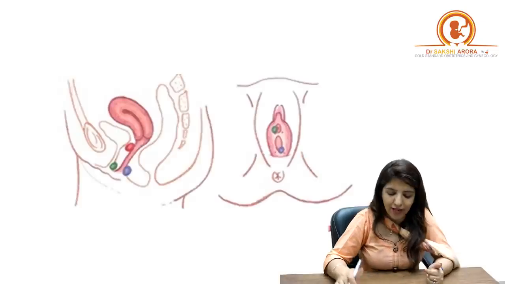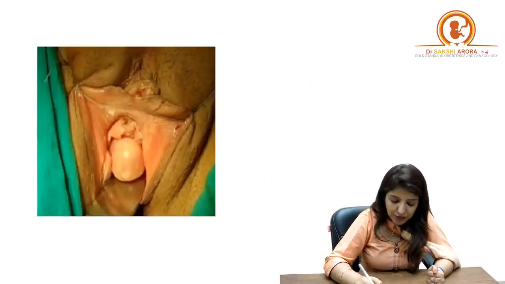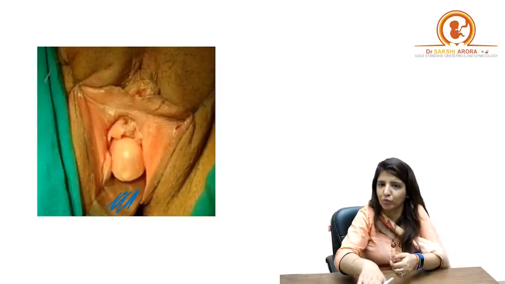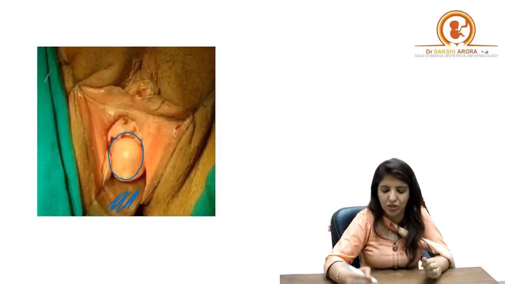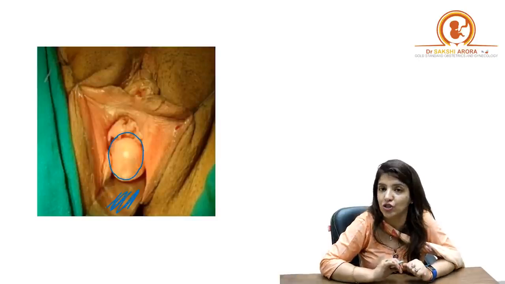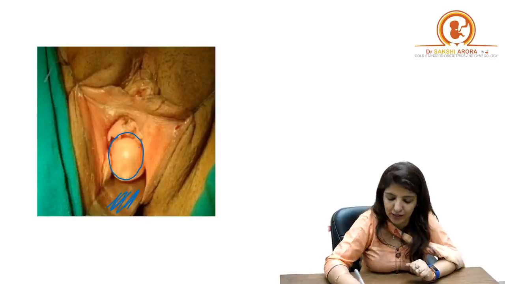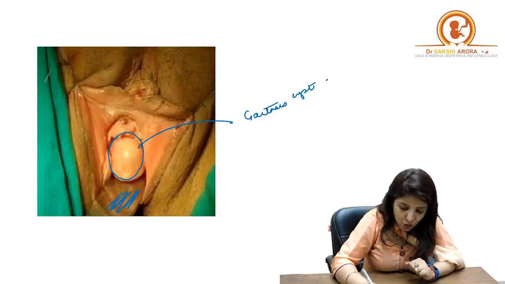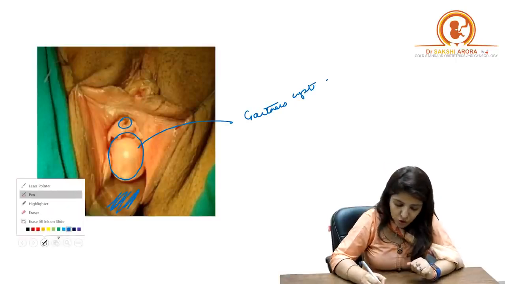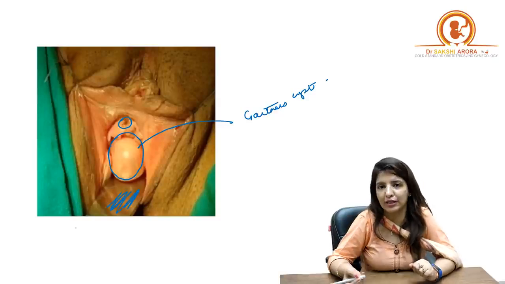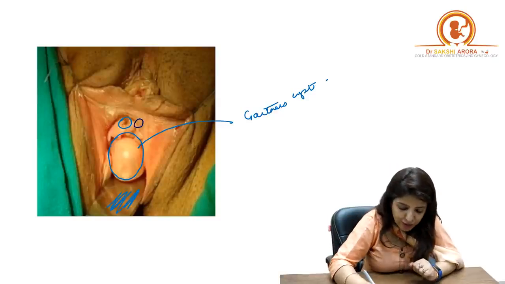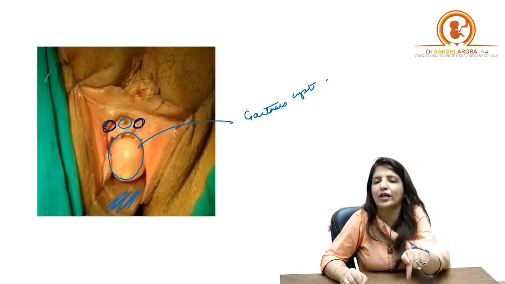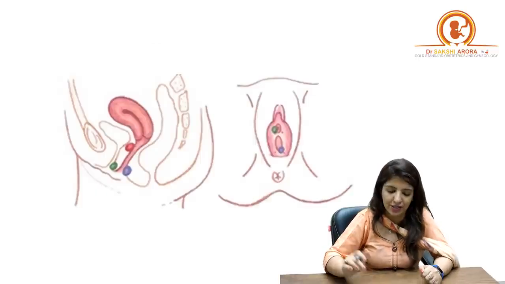On the other hand, I want you to see this swelling. This is the posterior wall where the Sims speculum is. Sims speculum is pressing down on the posterior wall. This swelling is present on the anterolateral wall of vagina. So if you would have got an image like this, this would have been a Gartner's cyst. Right? This over here is the urethra. So if the swelling would have been in the paraurethral glands, then the swelling would have been present somewhere here. Over here the swelling is present in the anterolateral wall of vagina. So this is a Gartner's cyst.